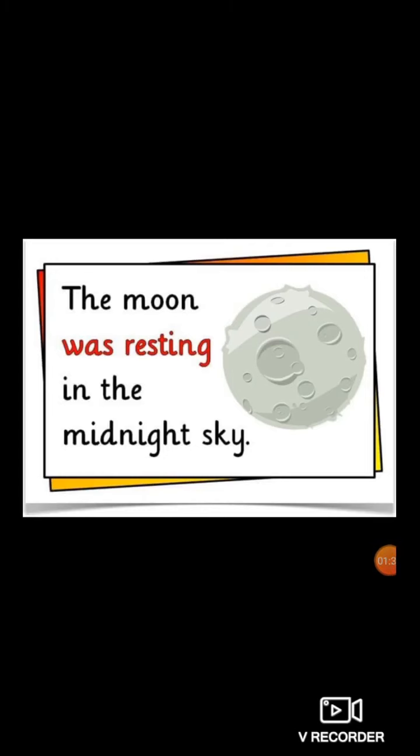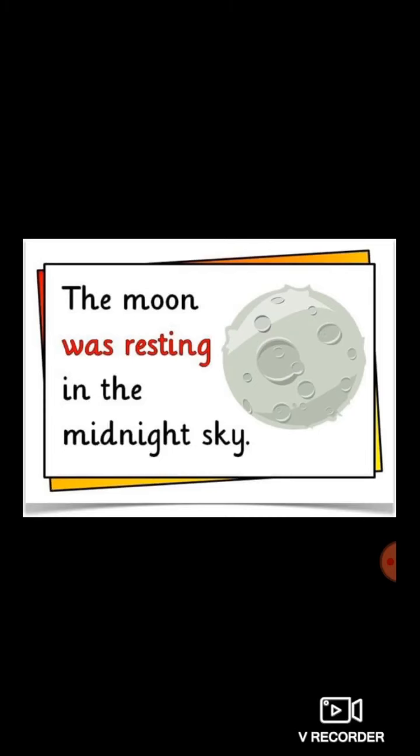Now the next example: The moon was resting in the midnight sky. The moon is also a non-living object.